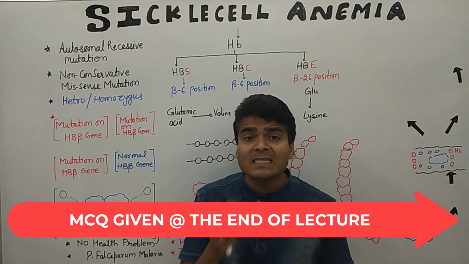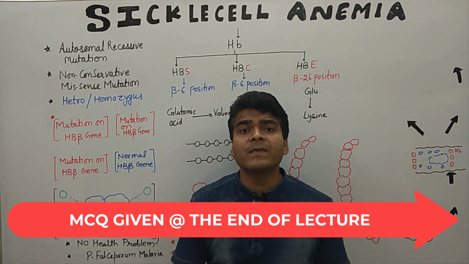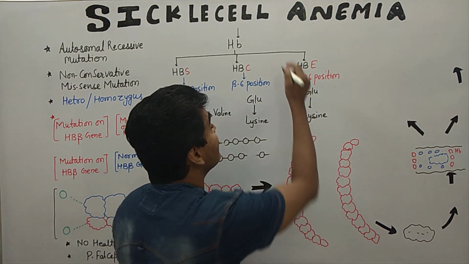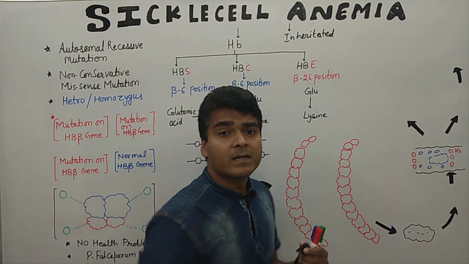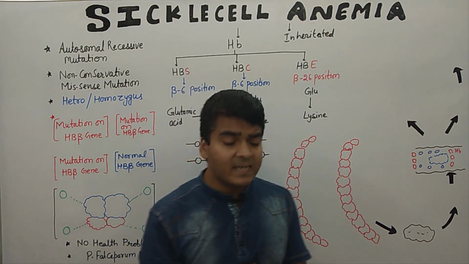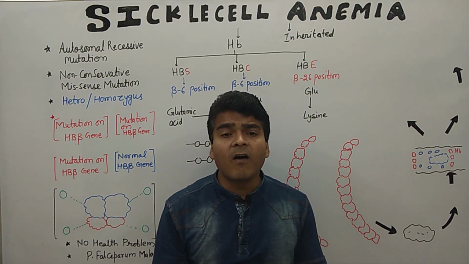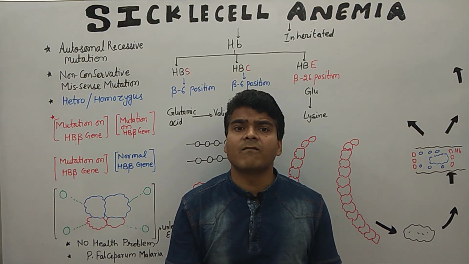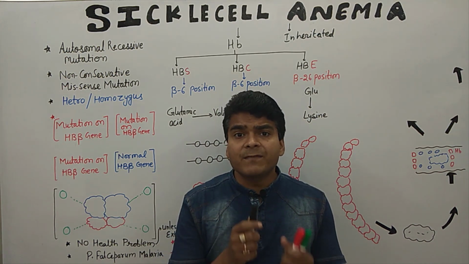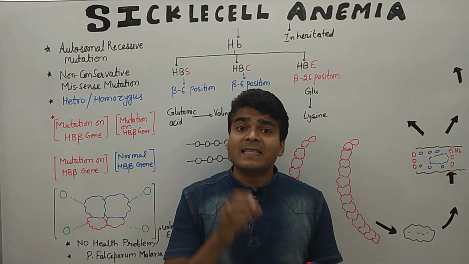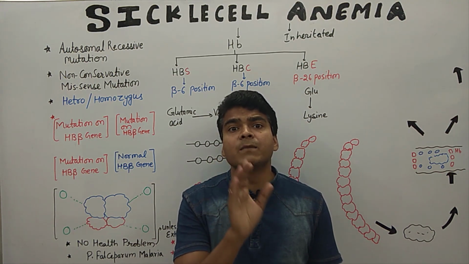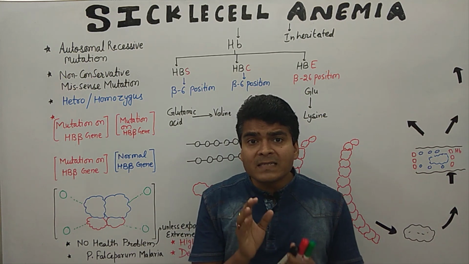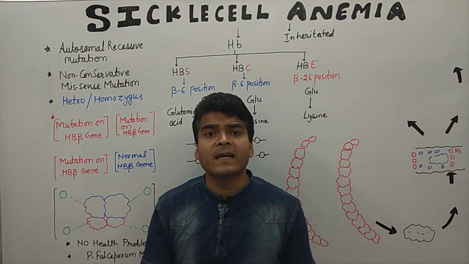So what is sickle cell anemia? Sickle cell anemia is an inherited disorder, meaning it is a genetic disorder of hemoglobin. In this inherited disorder, in the RBC we find hemoglobin, and there is a mutation in hemoglobin. Now I am discussing what kind of mutation occurs.